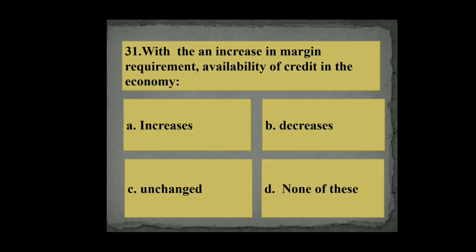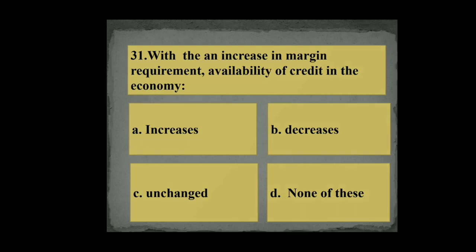31st. With an increase in the margin requirement, availability of credit in the country: A. Increases, B. Decreases, C. Unchanged, D. None of these. Its right answer is B. Decreases.